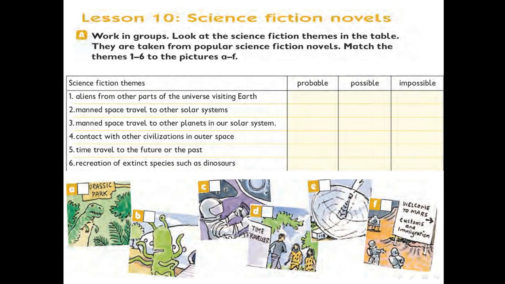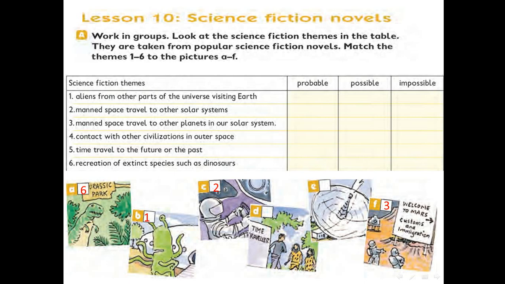Before that, okay, you should match. Number 1, picture B. Number 2, picture C. Sorry, number 3, picture F. So, number 1, aliens from other parts of the universe visiting Earth, picture B. Number 2, manned space travel to other solar systems, picture C. Number 3, manned space travel to other planets in our solar system, picture F.